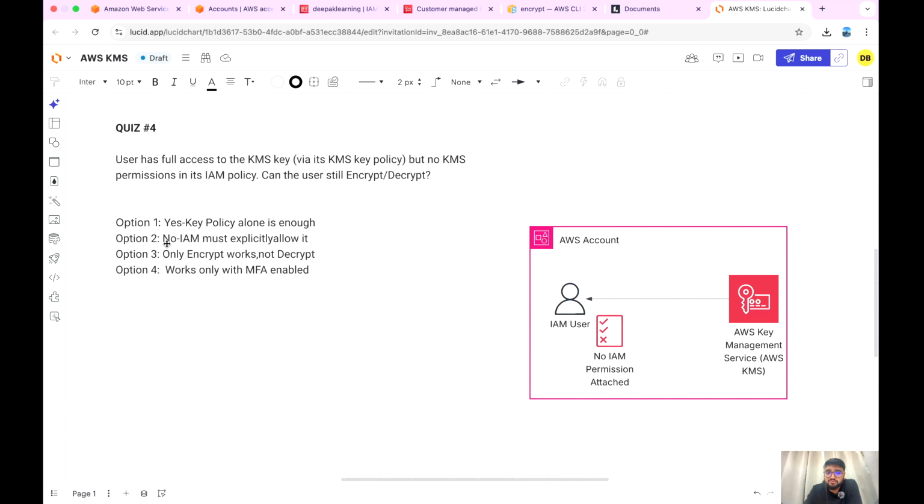Option 2 says that there should be some IAM permission, and the IAM permissions should explicitly allow those specific actions. And third says that yes, the encrypt will work but the decrypt will not work in this scenario. And 4 says that it will work only if the user is MFA enabled. Okay, so till the time you're guessing the answer, let us do the practical demonstration of it.